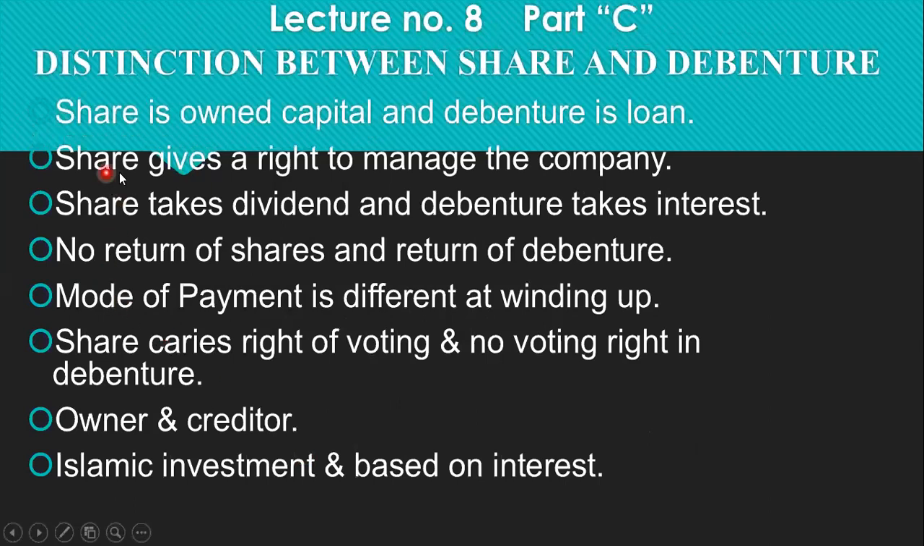Now the last topic that we will discuss here is what is the distinction between shares and debentures. Share denotes the ownership of the company, while debenture denotes the creditor of the company. So the owner of the share is called owner of the company. The owner of the debenture is called the creditor.